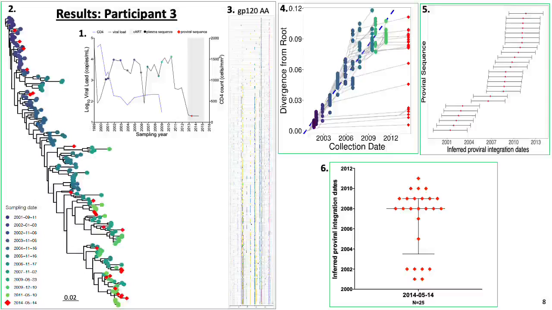Participant 3 was diagnosed with HIV in 1999 and initiated CART in 2013. Their phylogeny was inferred from pre-CART HIV RNA sequences from 9 plasma samples and proviral sequences from 1 PBMC sample. The proviral sequences interspersed throughout the phylogeny, with many dating to early infection, and the spread was more even. The unique proviruses were an estimated 7 years old on average, with the oldest being 13 years of age.